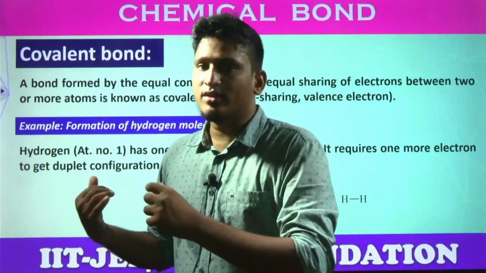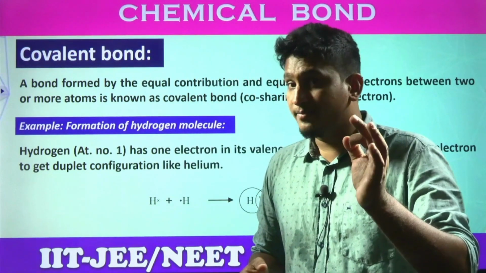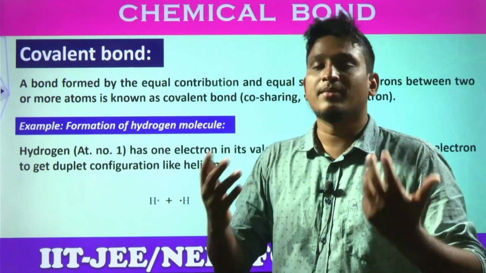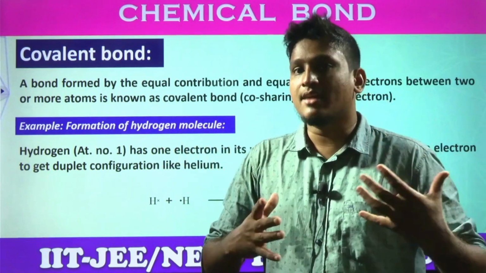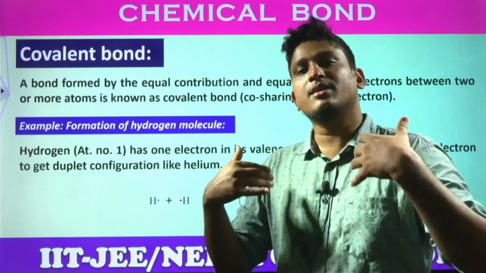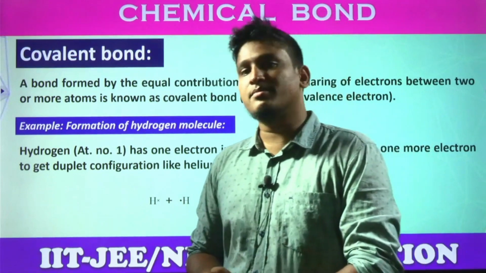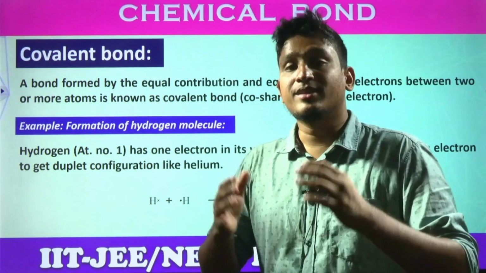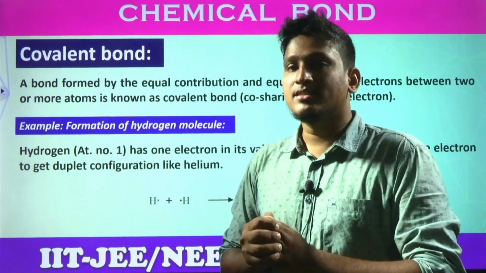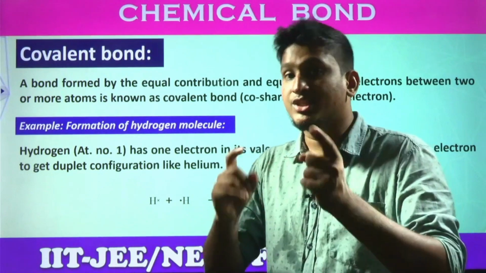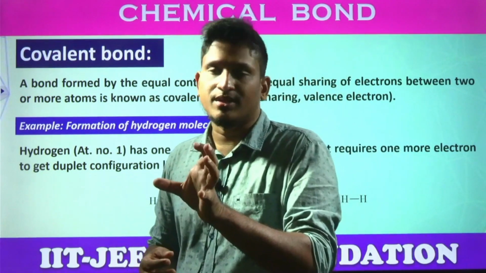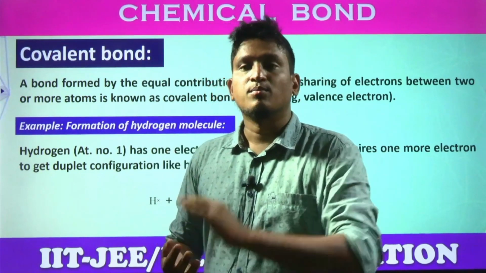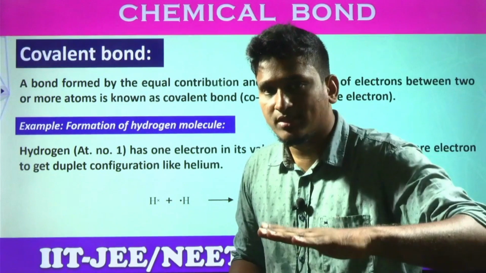And what is the condition? When do they share the electrons? They share the electrons when the combining capacities of the combining elements are low. Combining capacity means the element doesn't have the capacity to lose electrons or the capacity to gain electrons. I already gave you one experimental point: if the electronegativity difference between the combining elements is less than 1.7, that means they don't have that much capacity, then they will share the electrons. If it is exactly 1.7, it almost forms an ionic compound and also has some covalent character. More than 1.7 ionic, less than 1.7 covalent, remember.